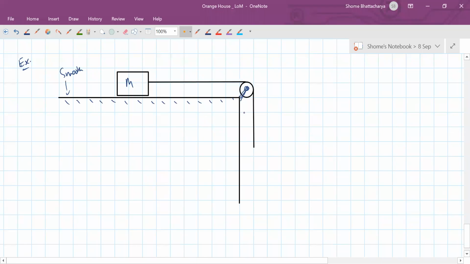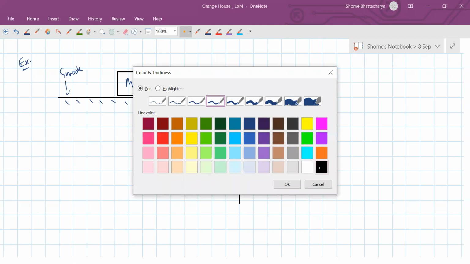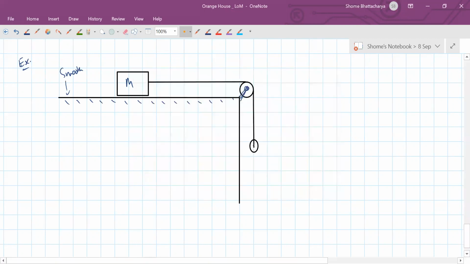It's of mass m. But interestingly, on the other side, the string is attached like this to the axle of another massless pulley.